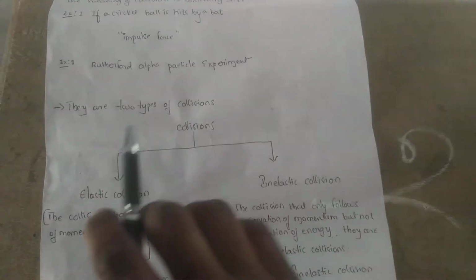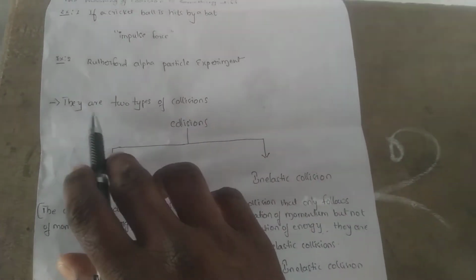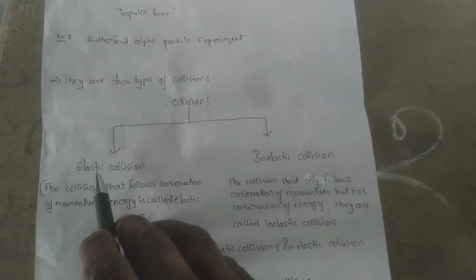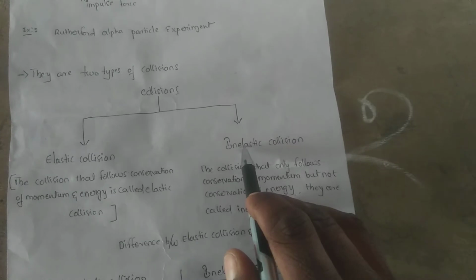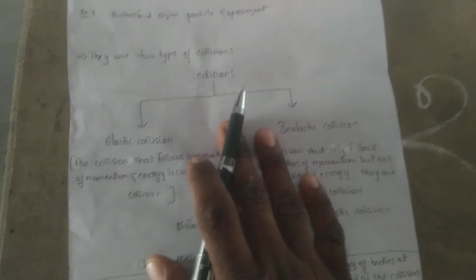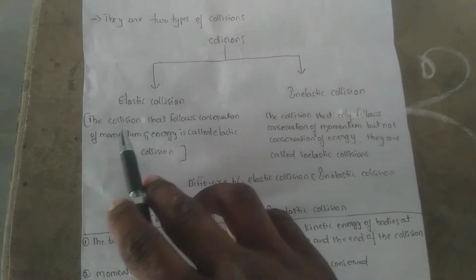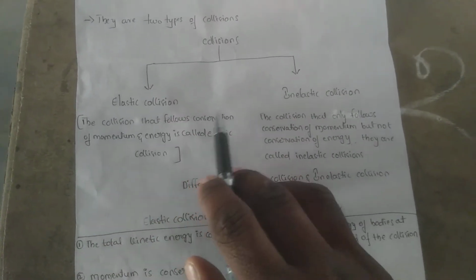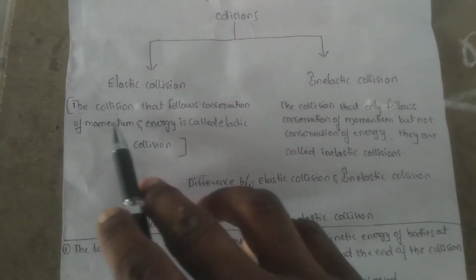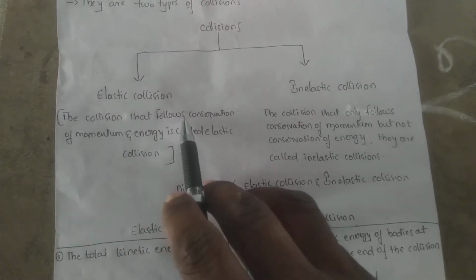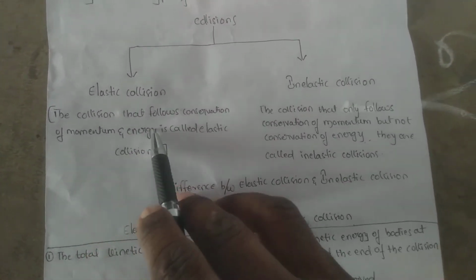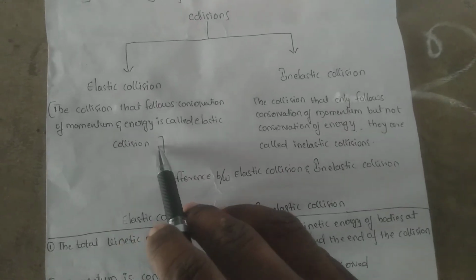Next, there are two types of collisions: first, elastic collision, and second, inelastic collision. Now we will see first what is an elastic collision. The collision that follows conservation of momentum and energy is called an elastic collision.